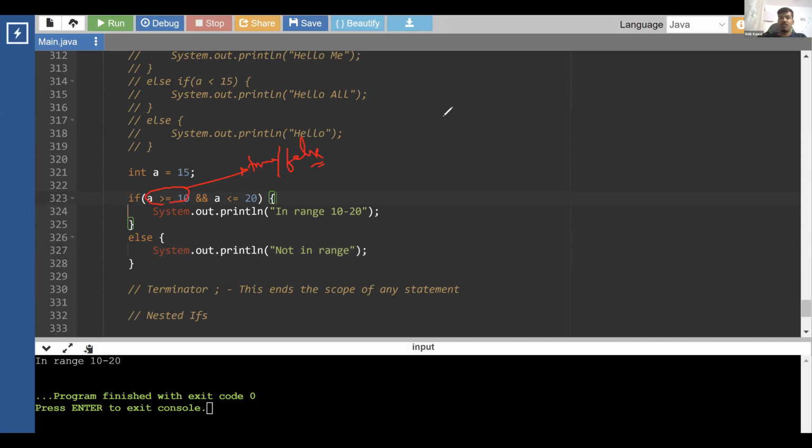Now this statement where we are checking 15 greater than or equal to 10 results in true. And we have one more operation where we are checking 15 less than or equal to 20. So this is also resulting in true. So true and true, the final result of the true and true operation is true. Okay. So that's how we get the value of any relational operator.